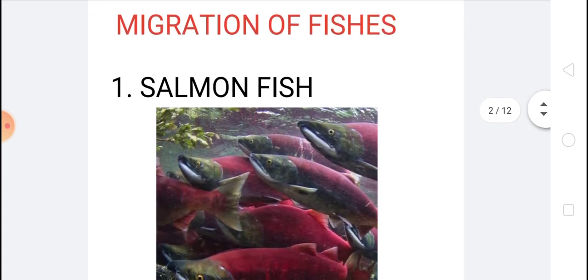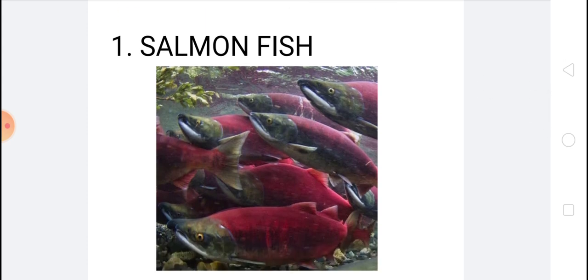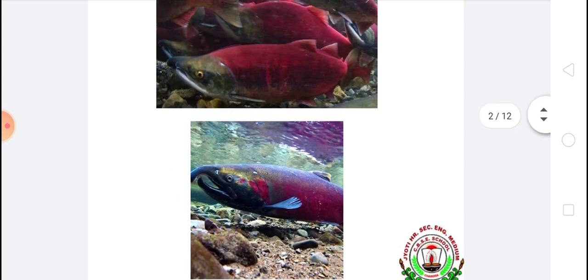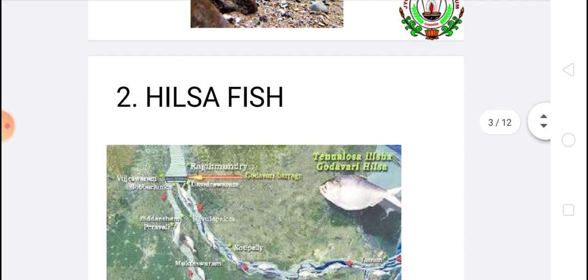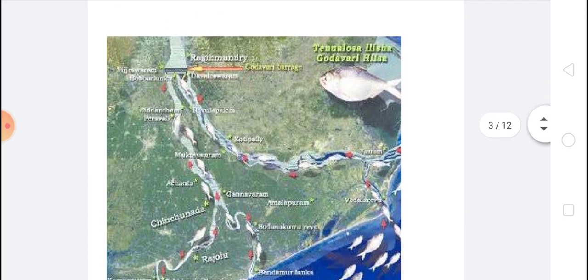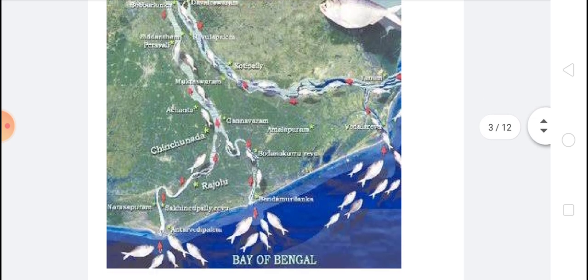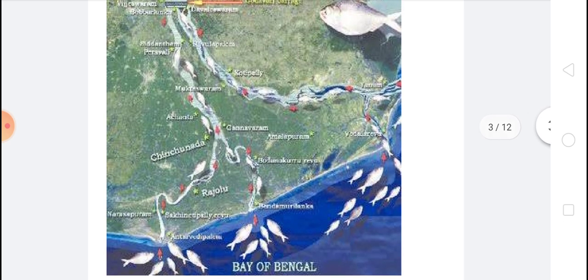Some fishes, like salmon, you can see here the picture of salmon fish. These fishes migrate from one place to another. They actually migrate from the ocean to the deltas of the river for laying eggs. Okay, and hilsa fishes also move from the ocean to rivers, from salty water to fresh water.